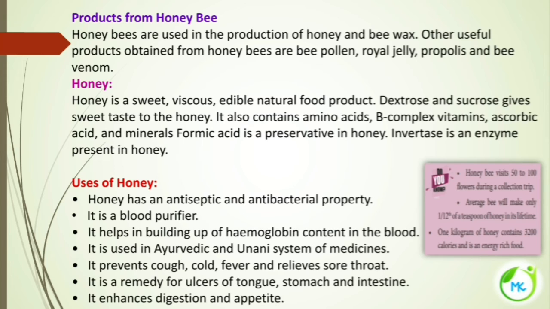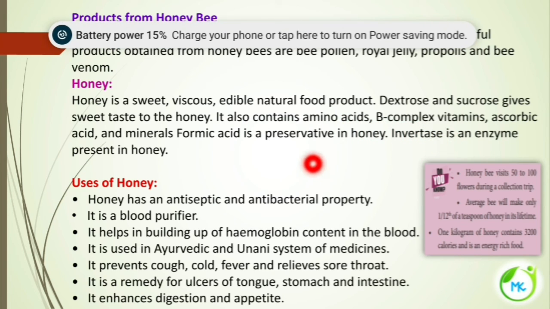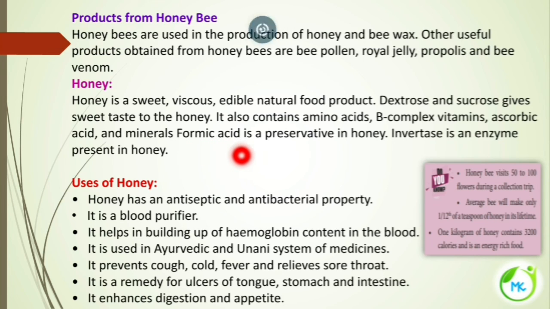Honey is a sweet, viscous, edible, natural food product. Dextrose and sucrose give the sweet taste to the honey. Dextrose and sucrose are nothing but carbohydrates, and these carbohydrates give a very sweet taste to the honey. It also contains amino acids, B complex vitamins, ascorbic acid and minerals. Formic acid is a preservative in honey, and invertase is an enzyme which is present in the honey.